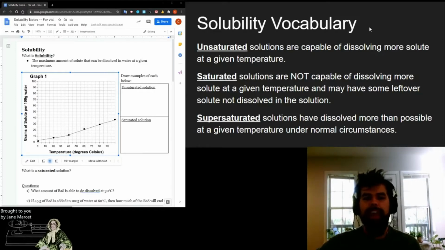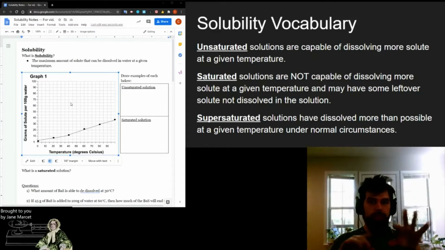An unsaturated solution is one that's capable of dissolving more solute at a given temperature. So basically, we haven't dissolved everything that we could. A saturated solution is not capable of dissolving any more solute at that temperature, and may have some leftover solute that's not dissolved in solution. If I was going to draw that, I would probably have a beaker with a little bit of solute left at the bottom. We'll talk more about how to draw them in a second.